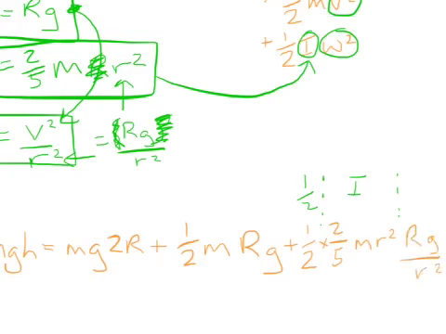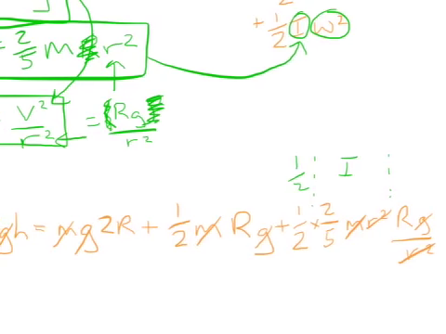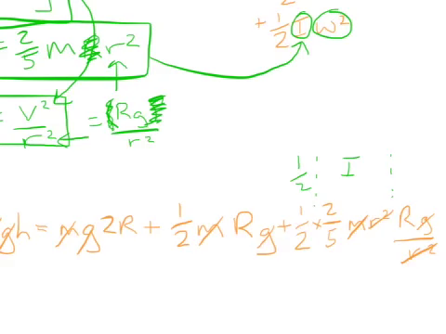Whew, awful looking big formula, but so much of this is going to cancel out. So let's go right ahead and do some cancelling out. We've got the r squareds cancel, that's great. You'll notice all the way through this, every single term has a gravitational term, so we can cancel out g, g, g. We've also got a mass term, so we can cancel out the masses all the way across there. And the half and the 2/5, so the half will cancel out with the 2 on the top, leaving just a 1.